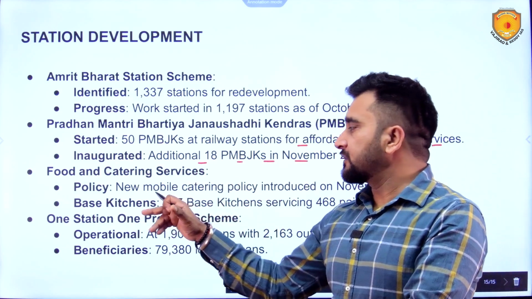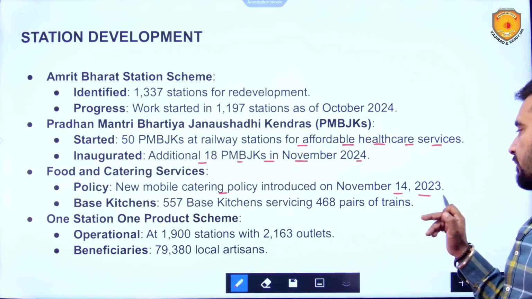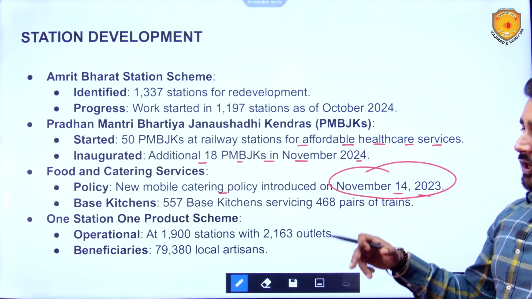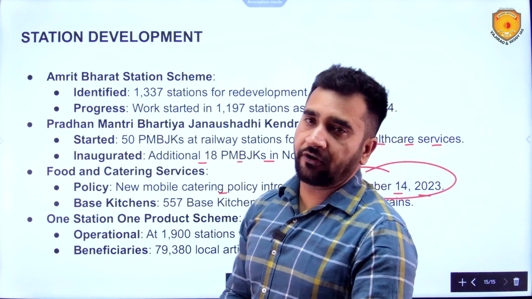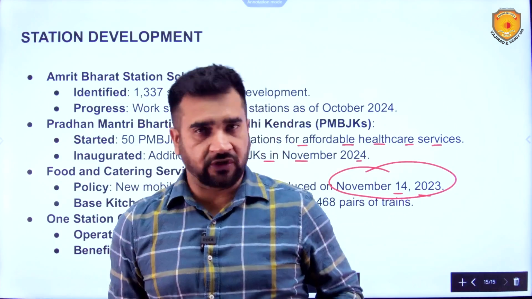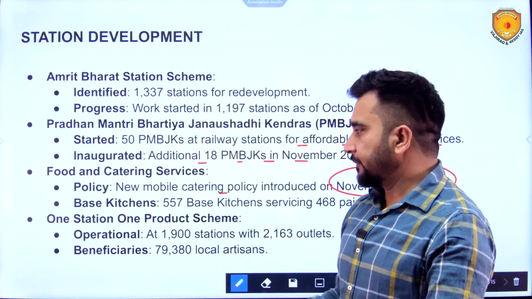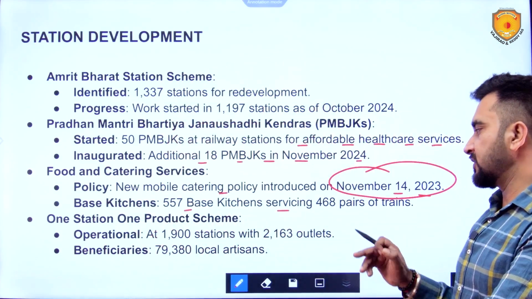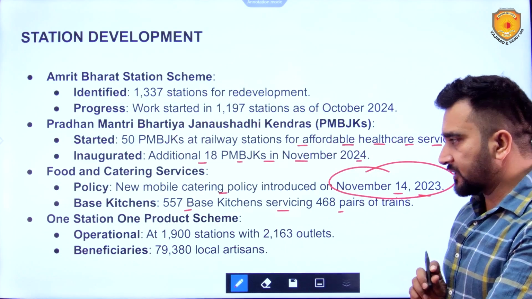Food and catering services: new mobile catering policy introduced on November 14, 2023. You can order food via online food ordering apps like Zomato and all if you are traveling by train, and your food will be delivered at the station. So it is like this. Base kitchens: 557 base kitchens servicing 468 pairs of trains are there.